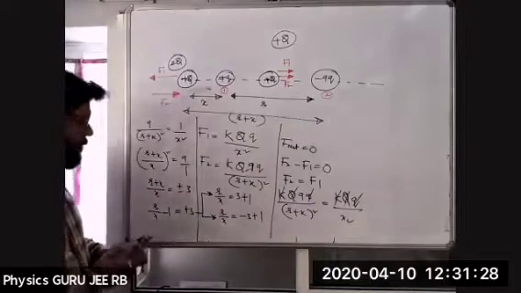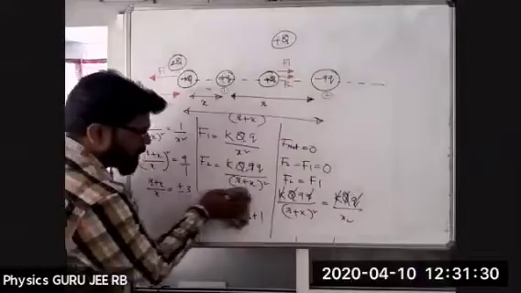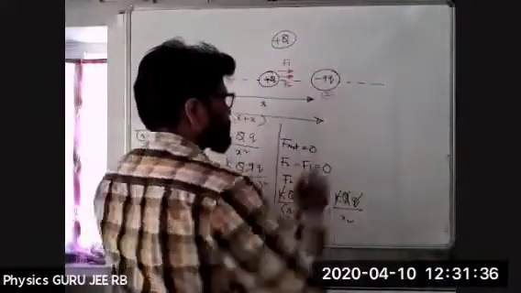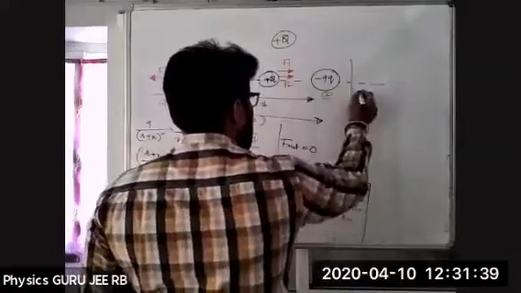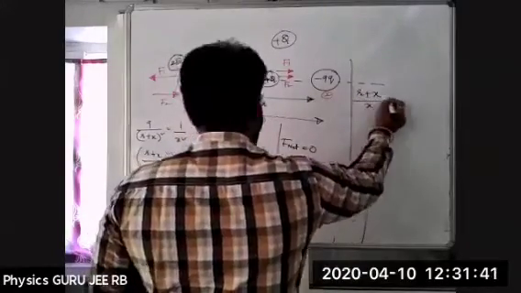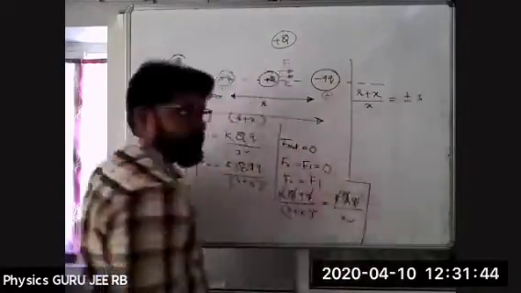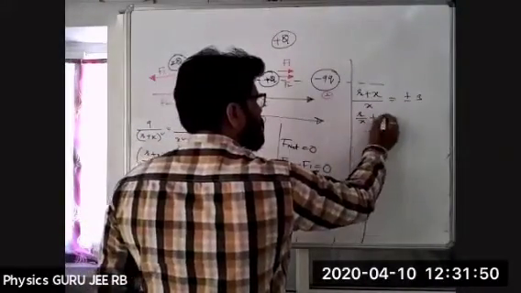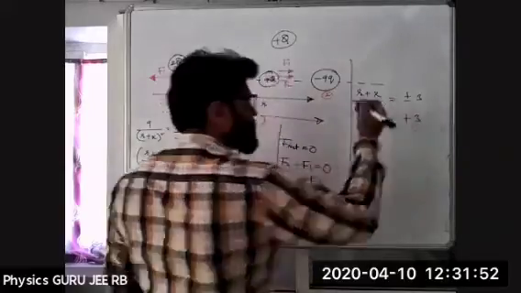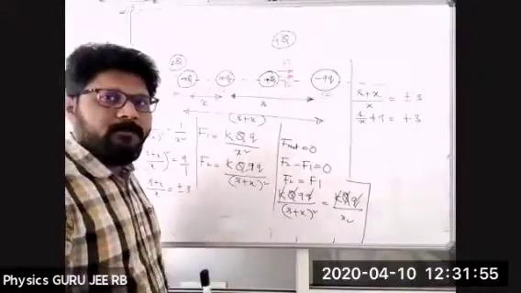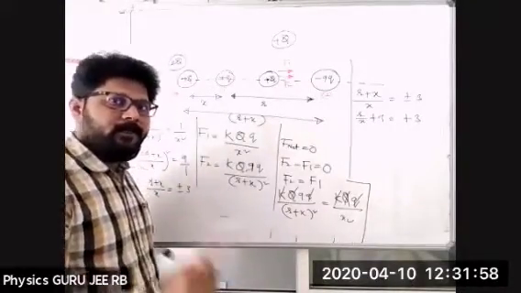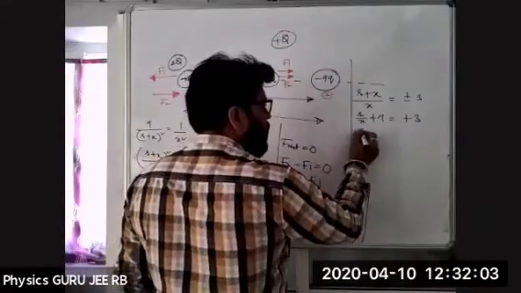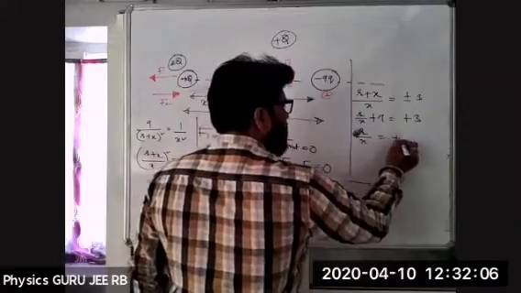Just a moment, you might be confused here. I'll write this side. Hopefully, I never make a mistake. R plus x by x is equal to plus or minus 3, right? Now, R by x plus 1 is equal to, first I'm taking plus 3. Two possibilities are there, plus or minus. Plus 3 I'll take, minus 3 I'll take. So R by x is equal to plus 3 minus 1.